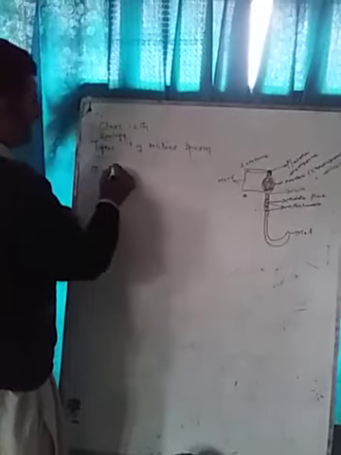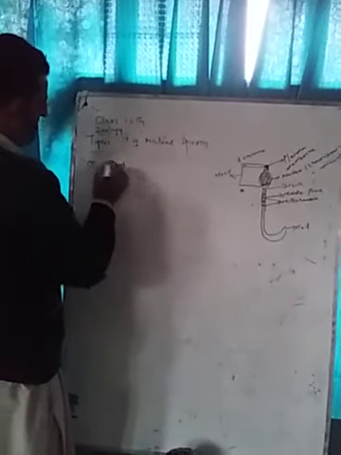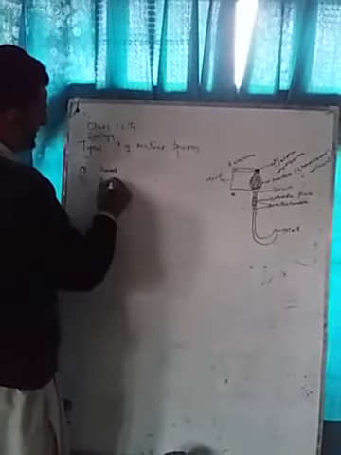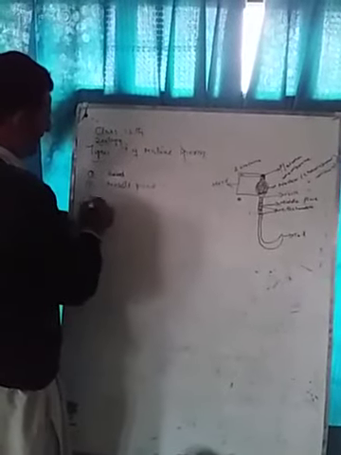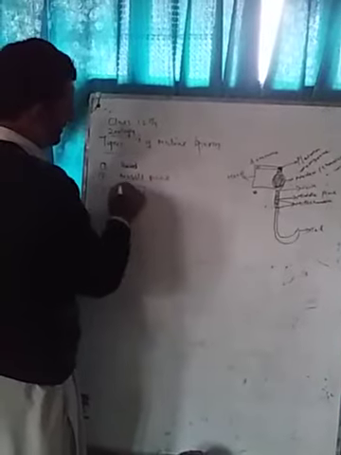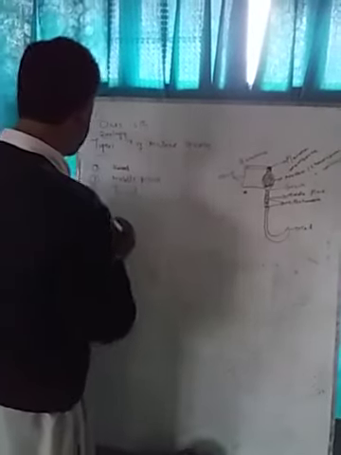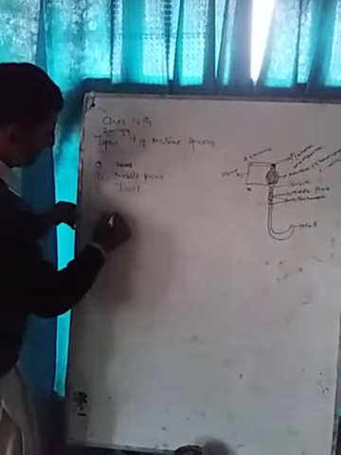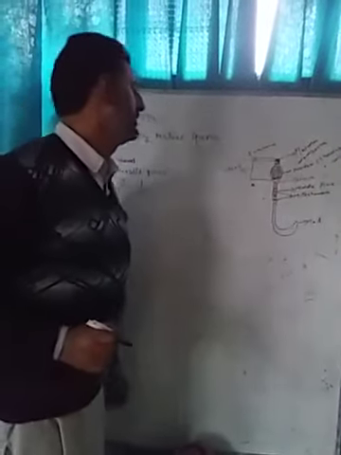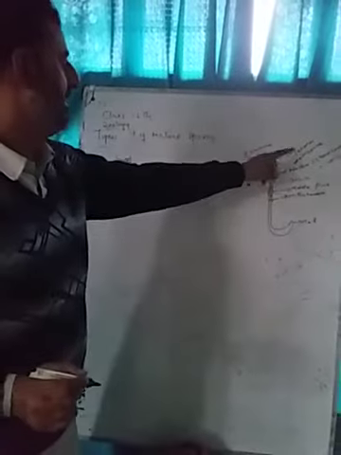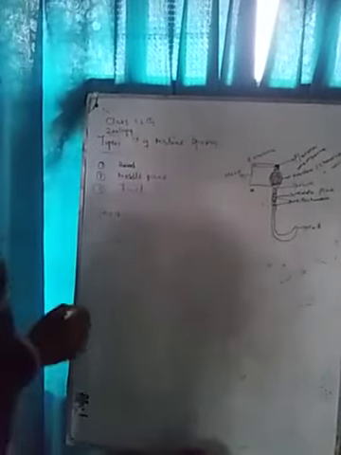The first part is the head. The second part is the middle piece or neck piece. The third and last part is the sperm tail. Dear students, the head part of the sperm consists of the nucleus and the acrosome.